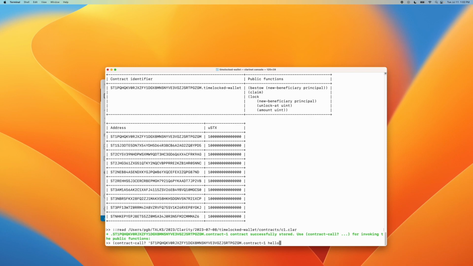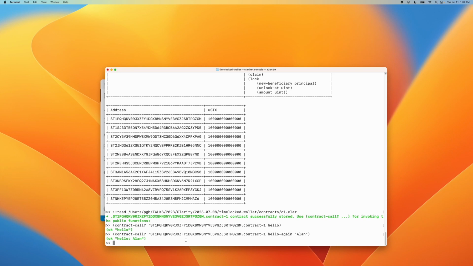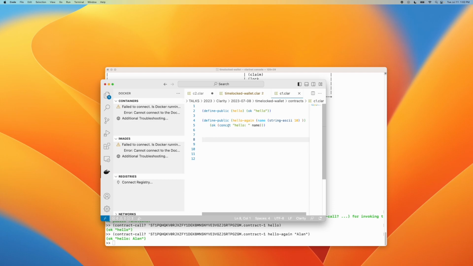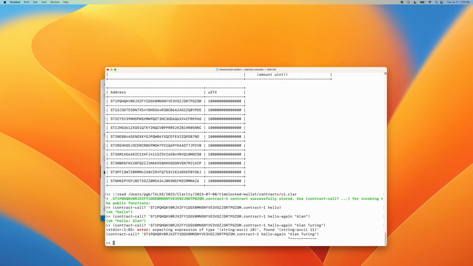Now I want to say hello, and I have no arguments, so this will just say hello, and then I can say hello again, and I can say hello, Alan. And of course, this second function gives us this more specific hello. But now I can turn this around and say hello, Alan Turing, and we're going to get a problem because Alan Turing with that space is going to be 11 characters, so we're going to get an error. It tells us that we found a string that's 1 extra character, 11 characters long, and this is a problem.